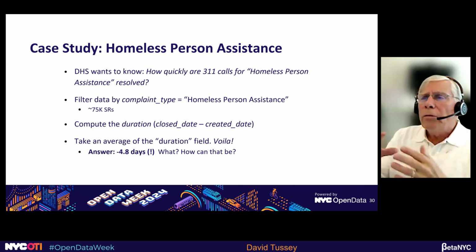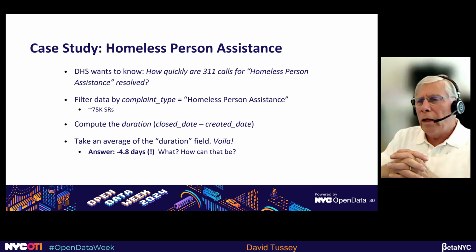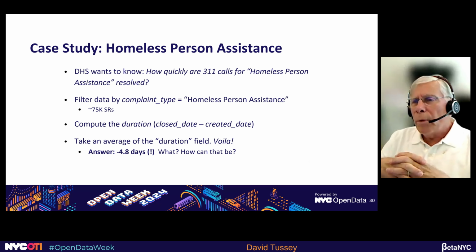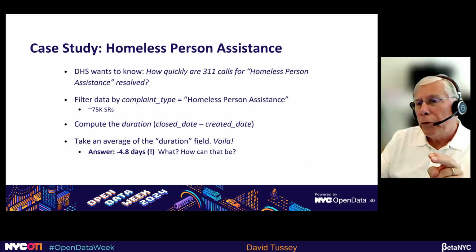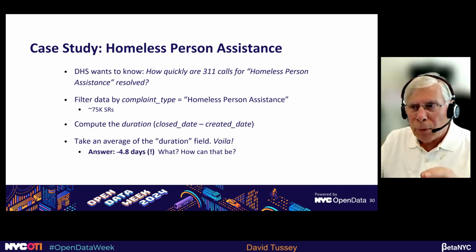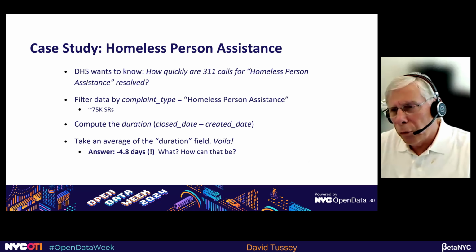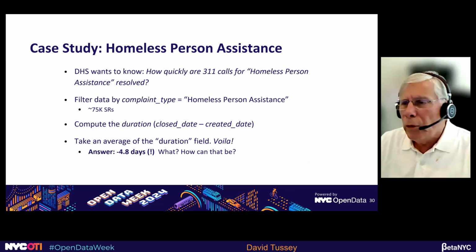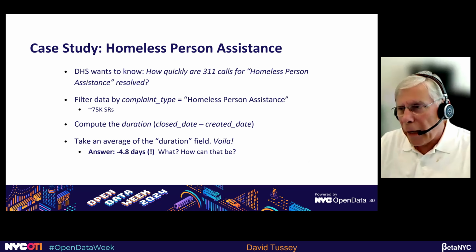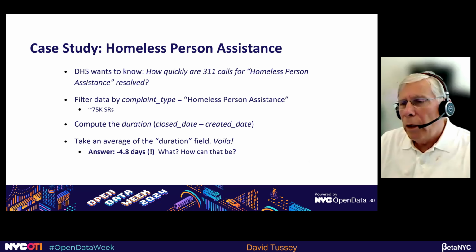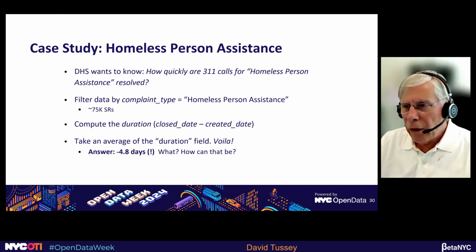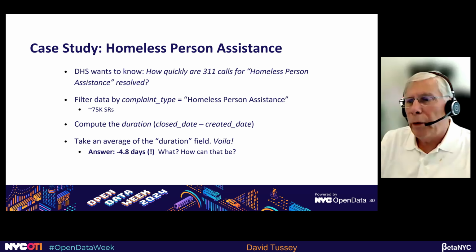Okay, I think another fairly relevant question for today in New York City. Let's say the Department of Homeless Services wants to know how quickly are 311 calls for homeless person assistance, that's a complaint type, how quickly are those calls resolved? So, okay, let's filter the data by complaint type equal homeless assistance. You can do this right from the portal. It gives you about 75,000 SRs that are there during this 2-year period.